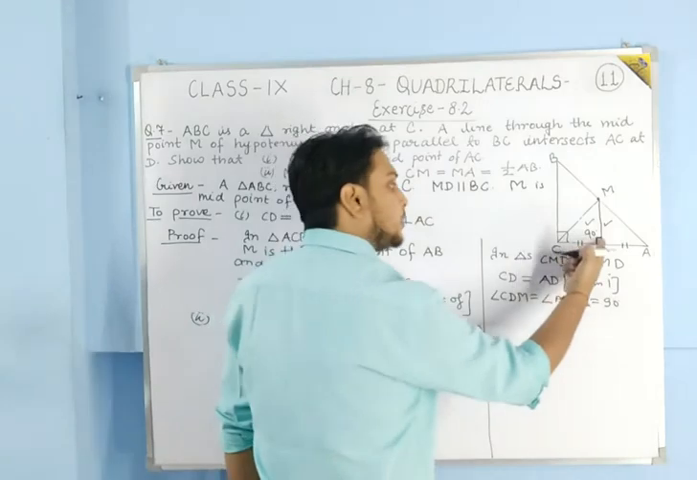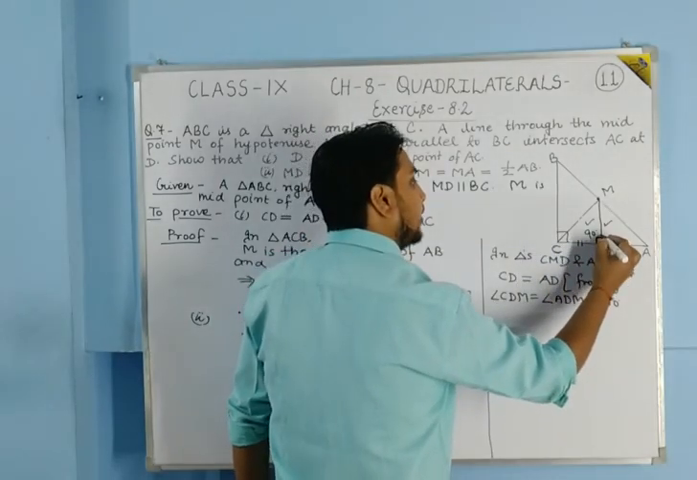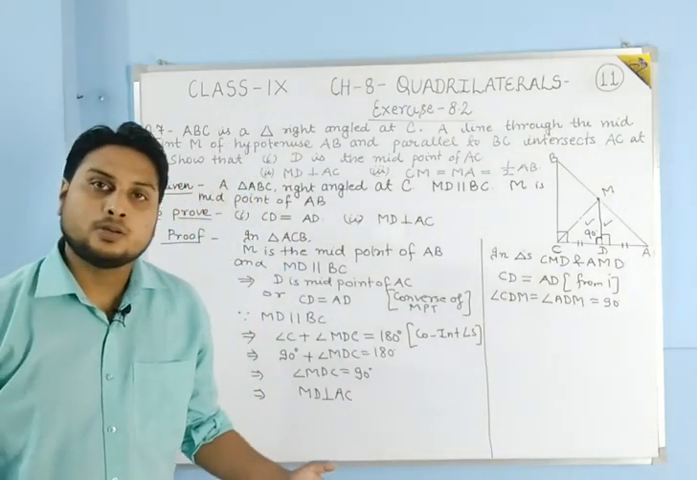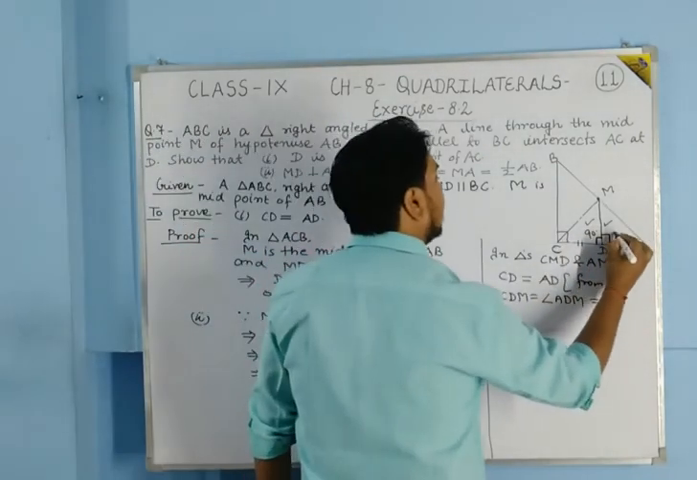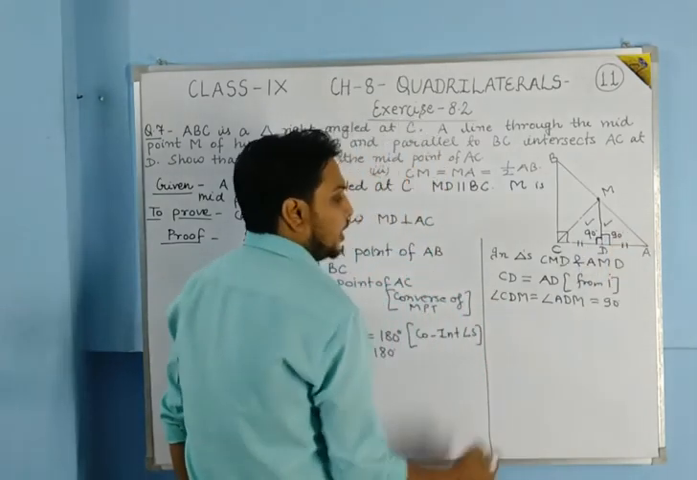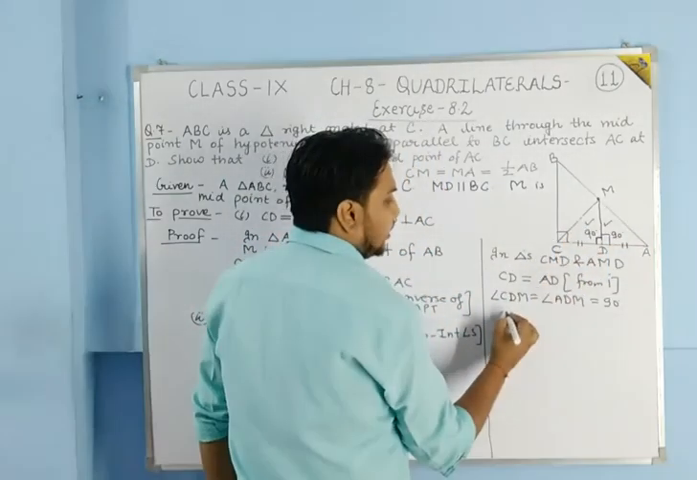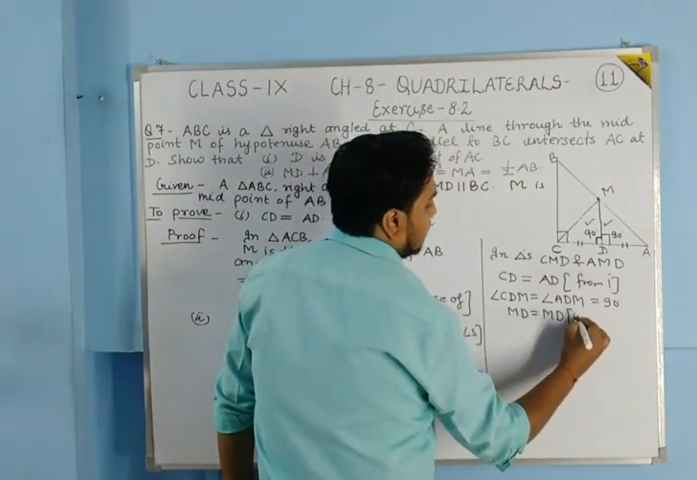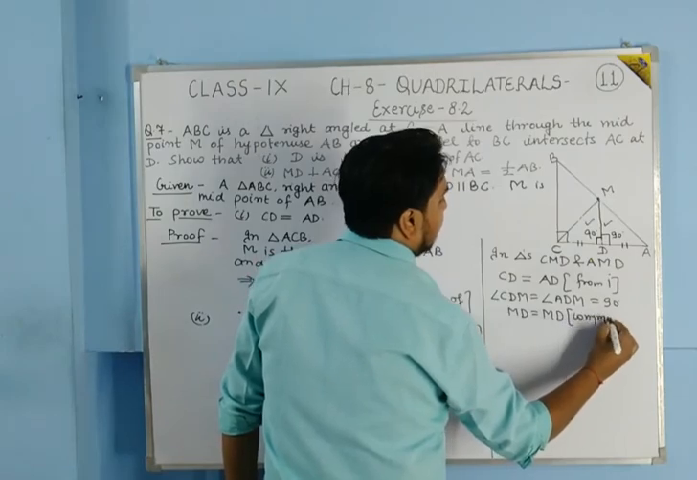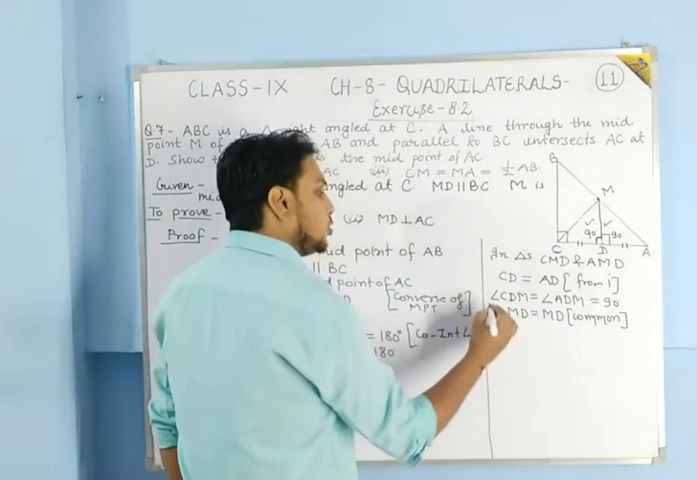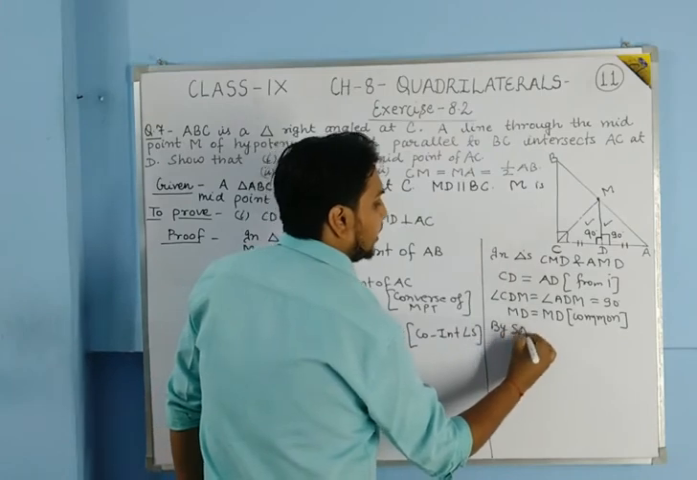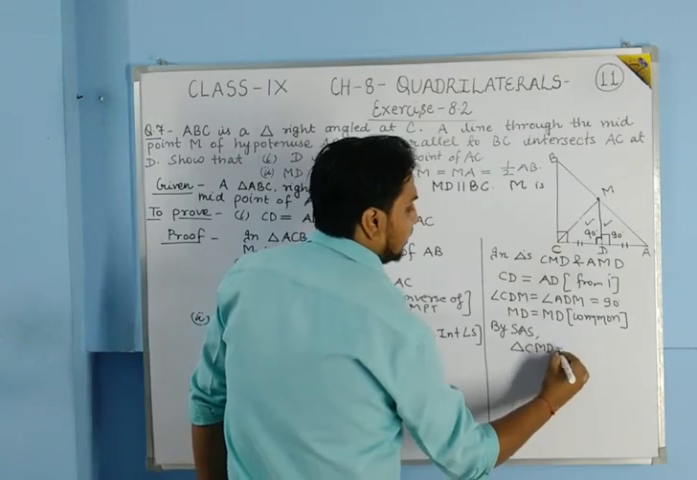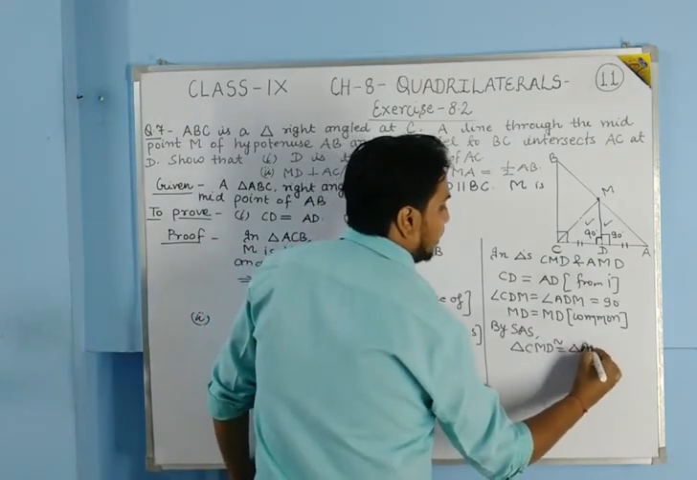Students, if this part of the angle is 90 degree, then this will also be 90 degree, because they are the linear pair angles. So both should be equal to 90 degree. And now after this we will write that MD is equal to MD, and the side is common for both of the triangles. So students, by side angle side, we can say that triangle CMD is congruent to triangle AMD.